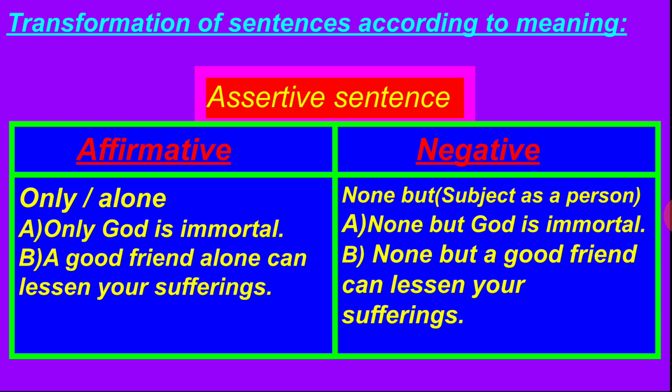Now, according to meaning, how many kinds of sentences do we have? Actually, we have 5 kinds of sentences. What are these sentences? Do you know? They are assertive, interrogative, imperative, optative and exclamatory. Let us start from assertive. In assertive sentence, we have two forms. One is called affirmative and the other is called negative.